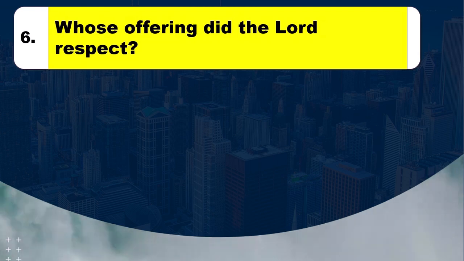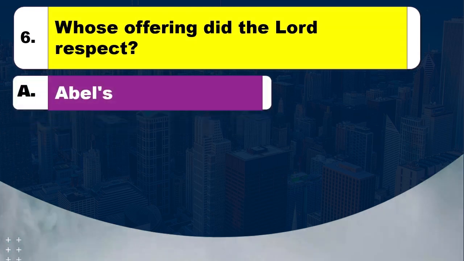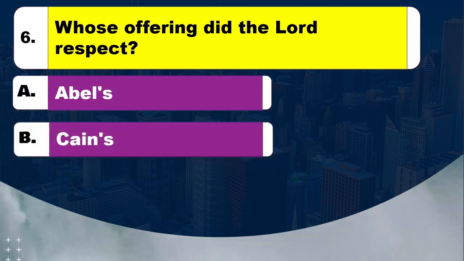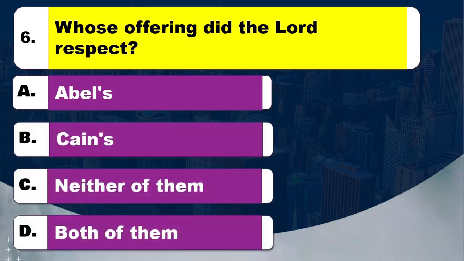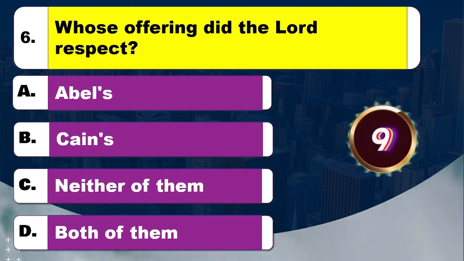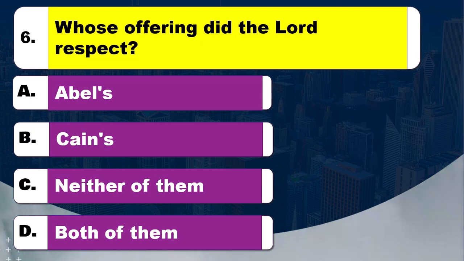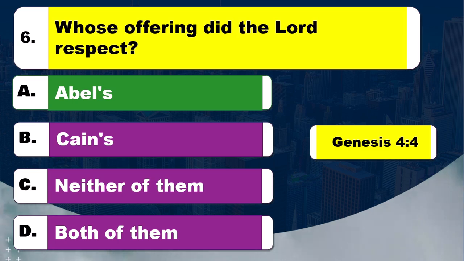Question 6. Whose offering did the Lord respect? Option A, Abel's. Option B, Cain's. Option C, neither of them. Option D, both of them. Time to think. The right answer is option A, Abel's. The Bible reference is Genesis, chapter 4 verse 4.